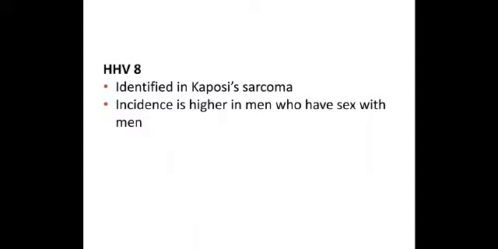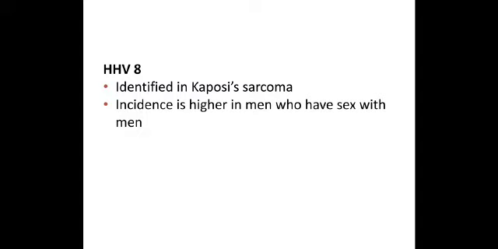When an HIV patient goes into AIDS, when the CD4 count goes much lower and opportunistic infections are seen, Kaposi's sarcoma is a very common presentation, and it is produced by HHV8. So HHV8 is a common opportunistic infection in AIDS patients.